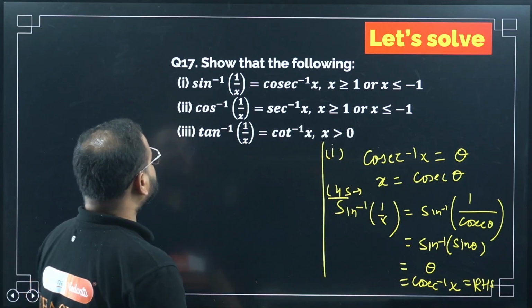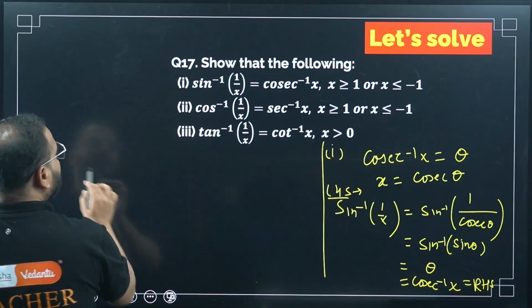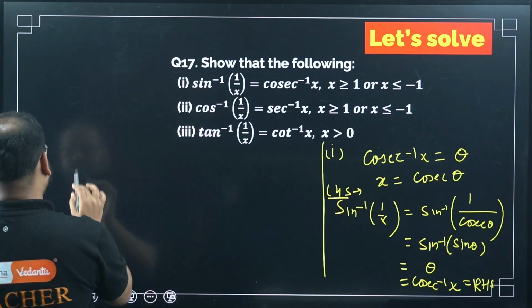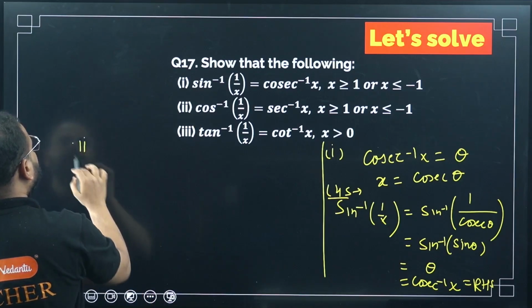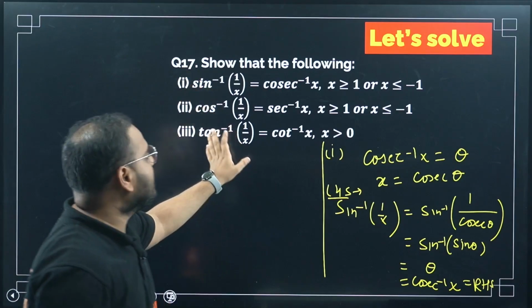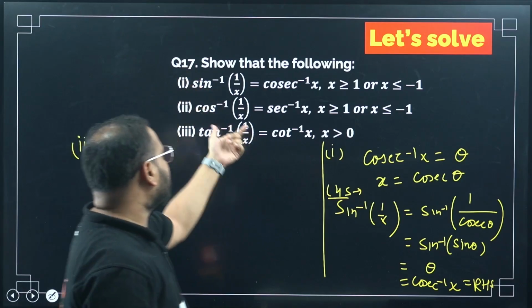Let's move to the second one. Second one I will do. Third one you can do from your side. Please solve this. If you don't get this one, put this as a doubt as well. Put this as doubt, 17th. But it should not be. Let me do the second one.